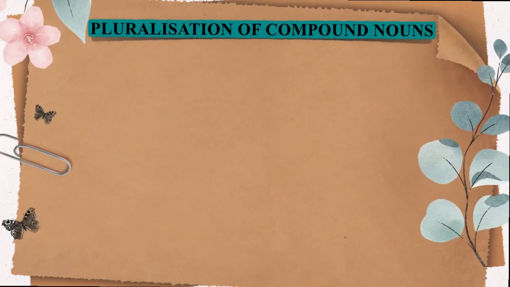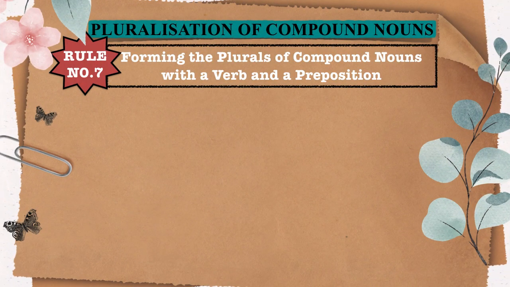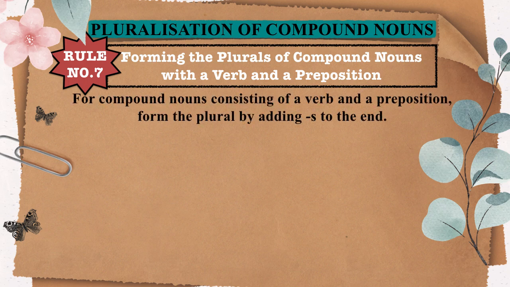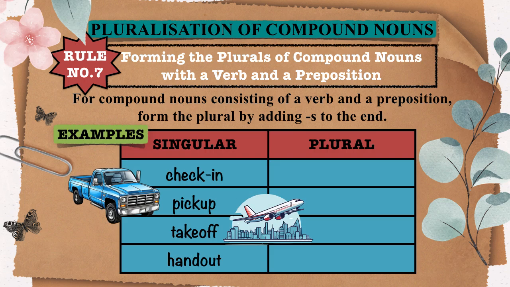Moving on to rule number 7. Forming the plurals of compound nouns with a verb and a preposition. Compound nouns made up of a verb and preposition form the plural by adding s to the end. Some examples include check in to check-ins. In this compound noun, the plural form is created by adding s to the end, following the rule for verb preposition compound nouns. Pick up to pickups. Take off to takeoffs. Hand out to handouts.